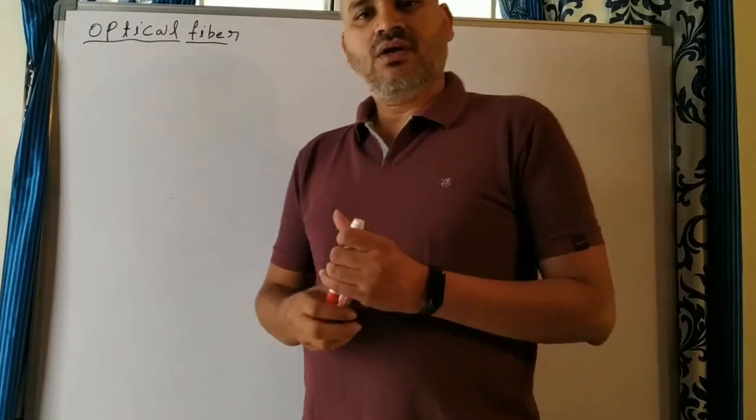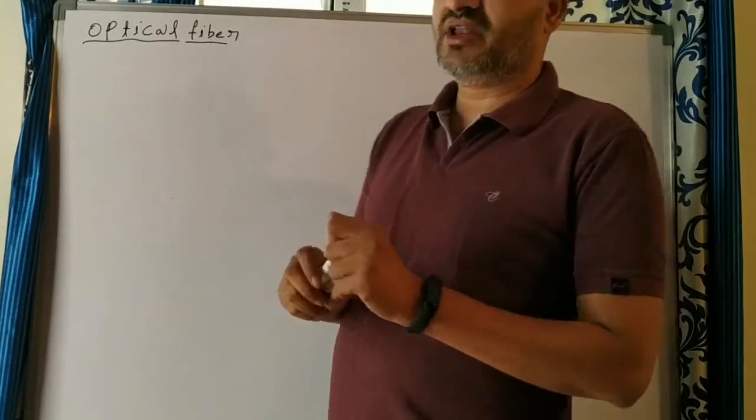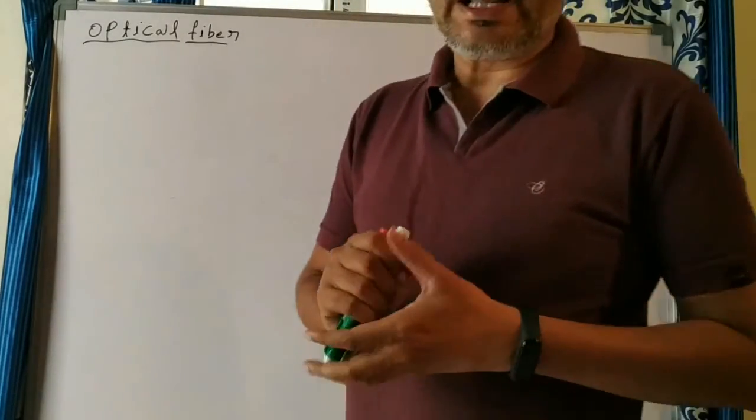Now we'll see optical fiber. The main principle of optical fiber is total internal reflection. What is total internal reflection? If the angle of incidence is greater than the critical angle, when a light ray enters from a denser to a rarer medium, the total ray is reflected back into the same medium.